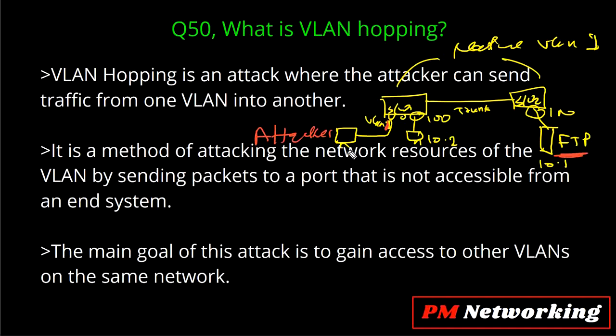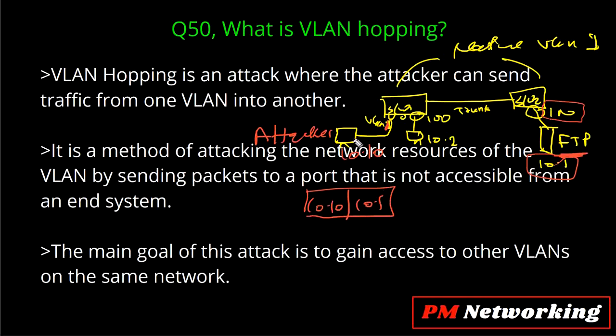Now if this attacker comes to know that the FTP server is a member of VLAN 100 and the IP address of the FTP server is 10.1. So guys, there are a lot of applications with which an attacker can add a tag for VLAN 100, right? So suppose this attacker generates one traffic. What will be the source? Suppose this attacker configures the 10.10 IP address on their computer. So the source will be 10.10 and the destination will be 10.1.